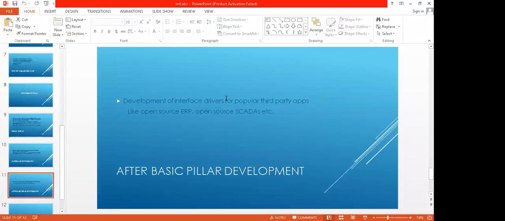And then interface drivers are required, like OpenERP. I told we have to integrate it with OpenERP, then OpenSCADA, and lots of other open source projects. Not only open source, some closed source projects are also there which allow integrating third party things. Companies that already have those systems will ask for integration with their current system, because they will not eliminate their current system and put in ours. So we have to make something which can be integrated with the current system. For that we also have to develop drivers.